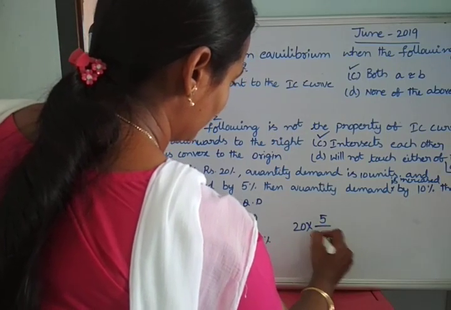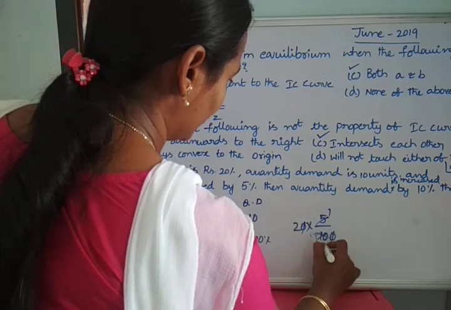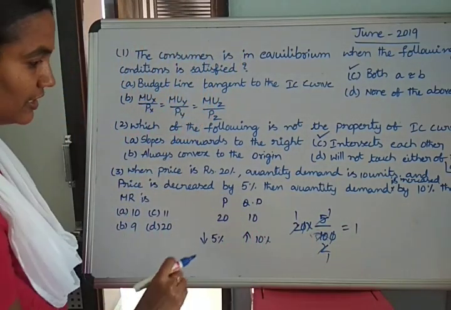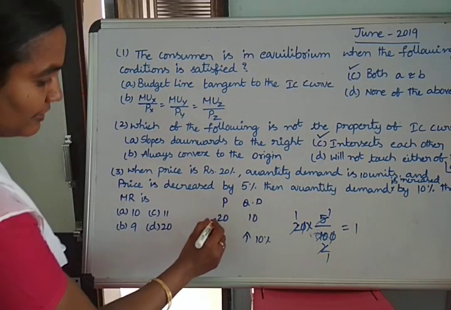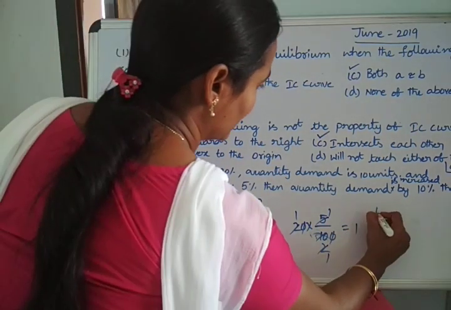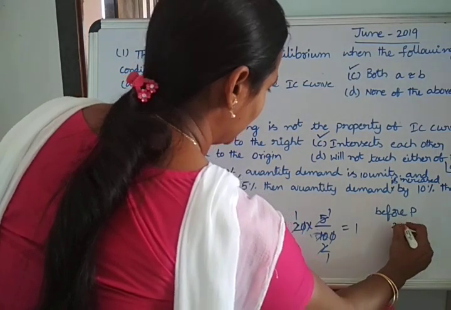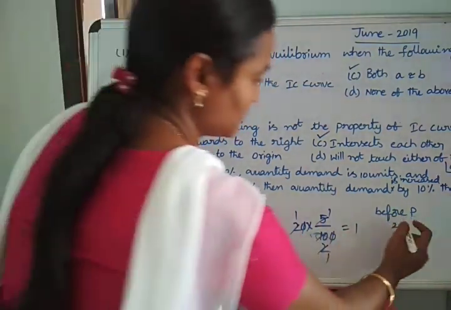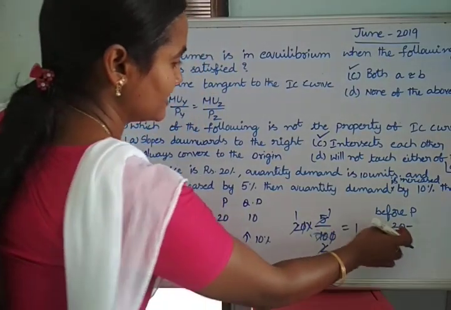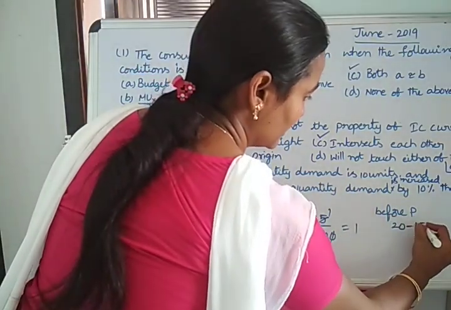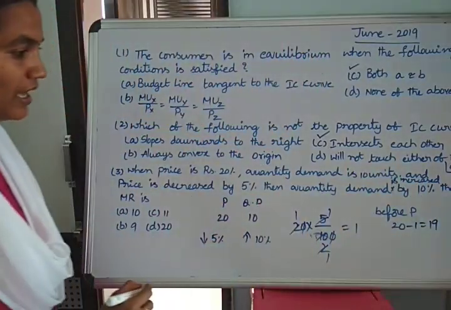Zeros cancel, 5 ones are 5, twos are 2, ones are 2. So 1 is the answer. So decrease is nothing but: before, the price is 20 rupees. Decrease means we subtract this value from the original price, then we get the decreased value, that is 19 rupees is the price.